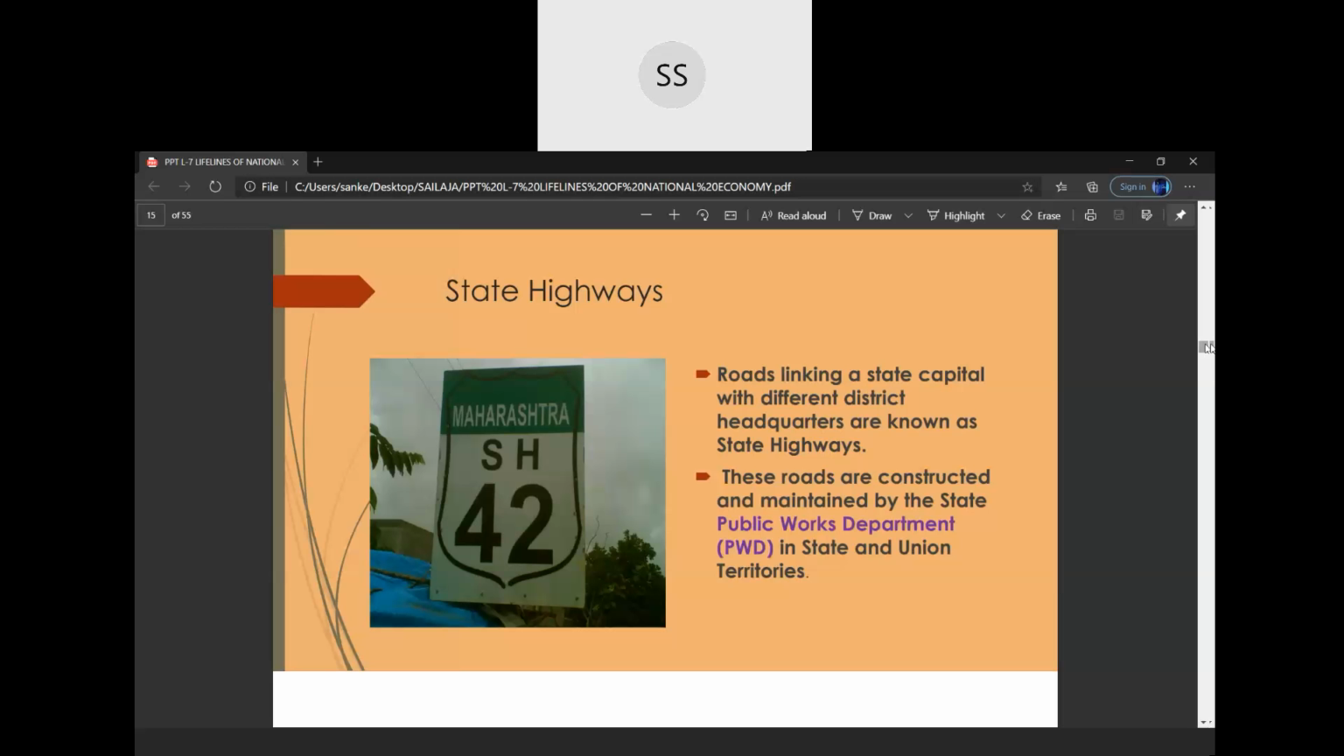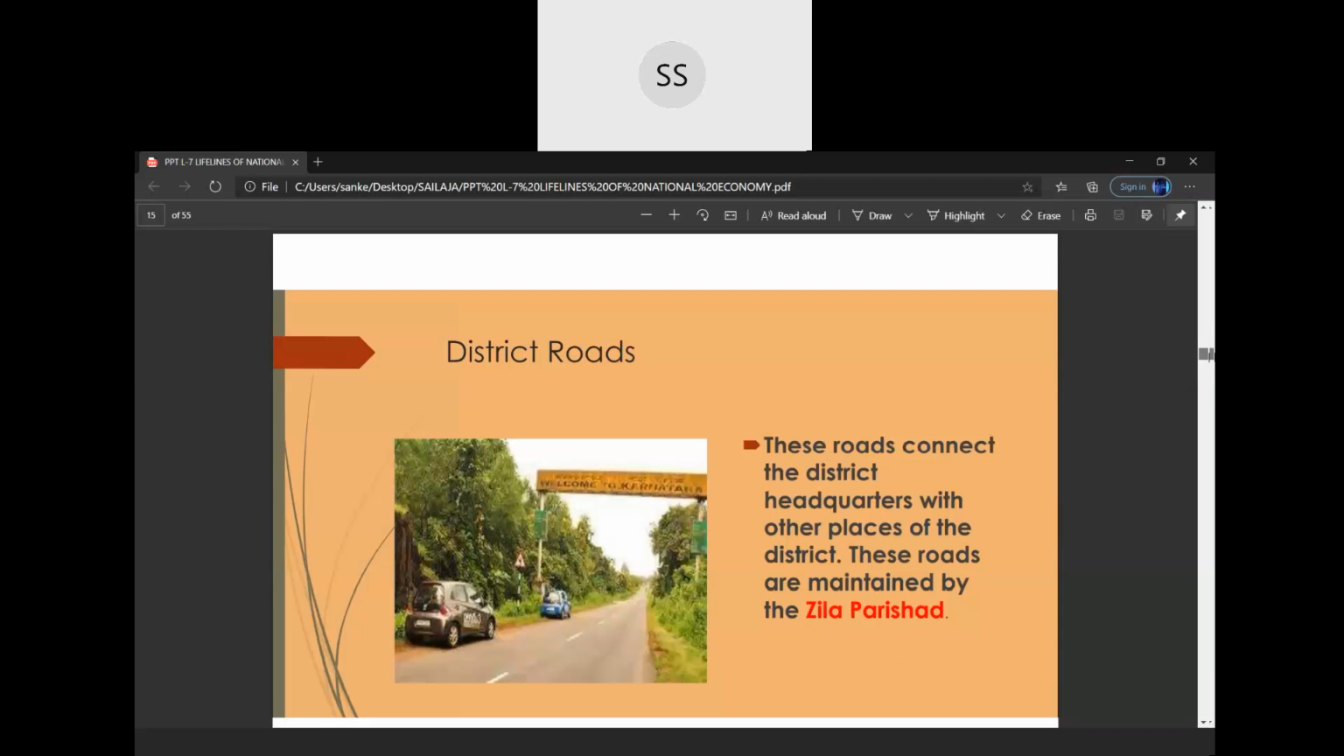So let's come back to state highways: the roads which link a state capital with different district headquarters are known as state highways. Who builds them and who maintains them? These roads are constructed and maintained by the State Public Works Department, which comes under the state government. When I talk about the roads from Chandigarh to the districts of Punjab, they are built by the Punjab government, and they have their department which is called the PWD, Public Works Department. That is your state highways, children.